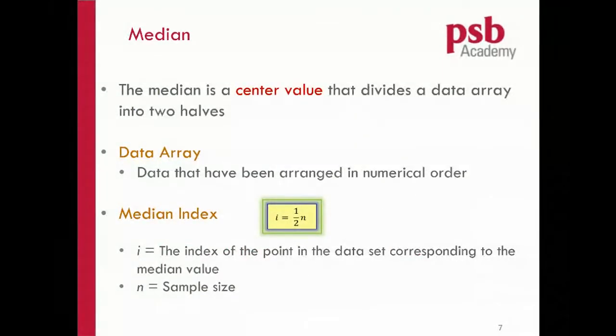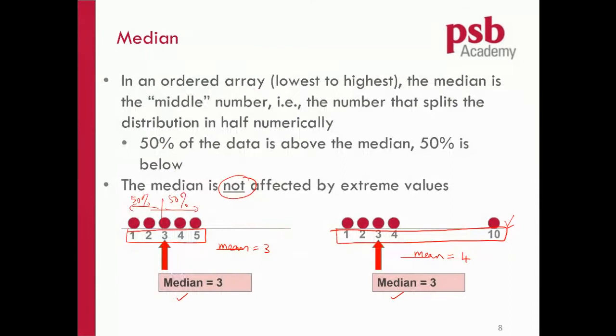I equals half n. So median is right in the middle, which is half. n is the number of data points you have, so we just need to put in the n. For example, if you have 5 numbers here, what is the n? If you have 5 numbers, n will be 5.